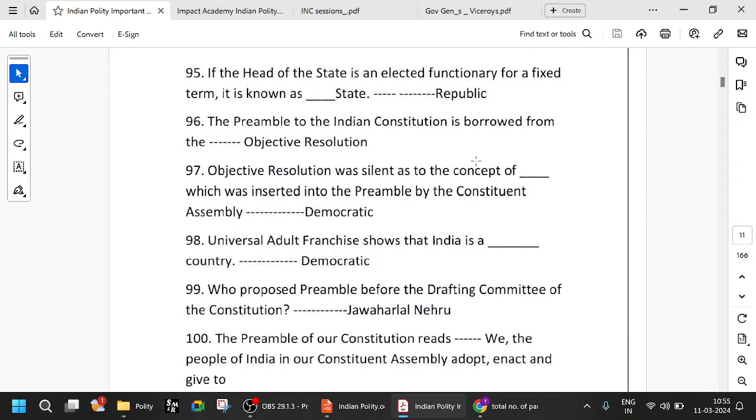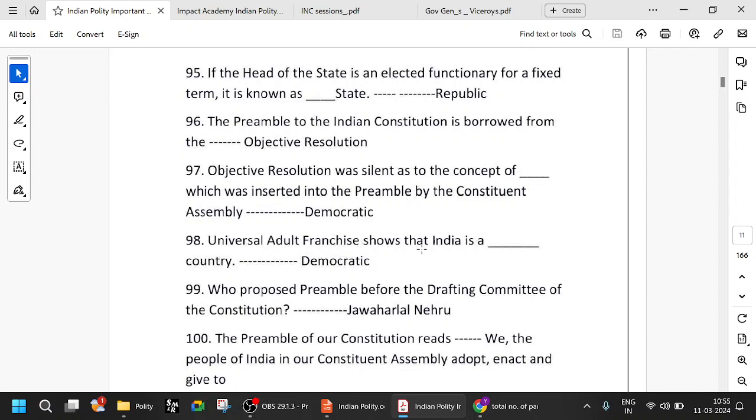Remember that the Objectives Resolution was moved by Jawaharlal Nehru, and the preamble was borrowed from the Objectives Resolution. The Objectives Resolution was silent on the concept of democratic, which was inserted into the preamble by the Constituent Assembly. In the Objectives Resolution, democratic was not there. Sovereign, republic, all that was there, but democratic was not there. It was later added by the Constituent Assembly.